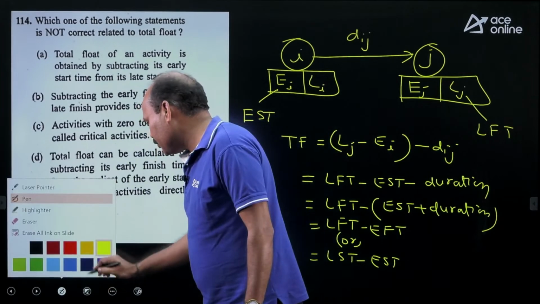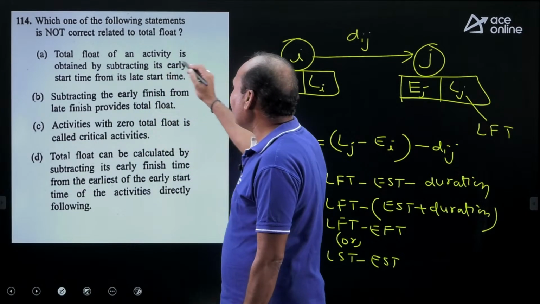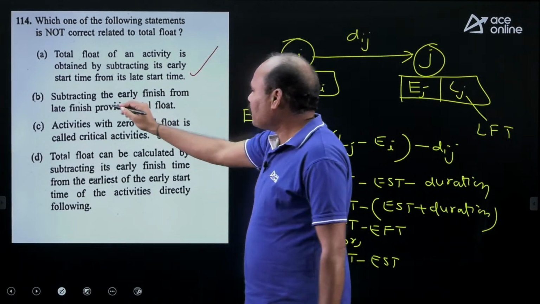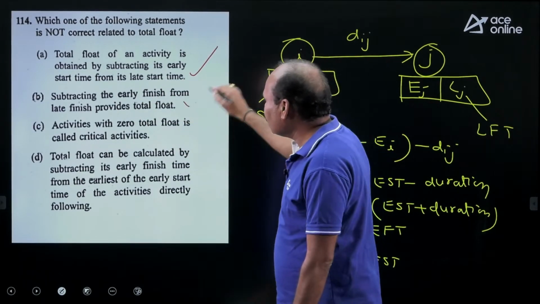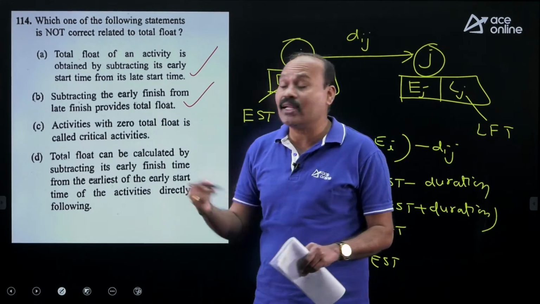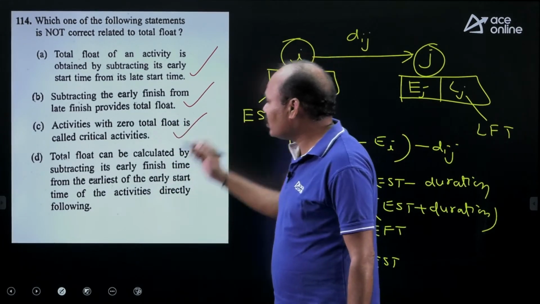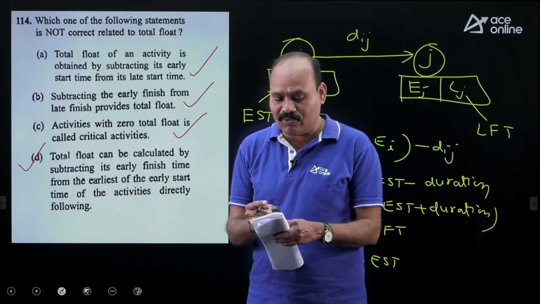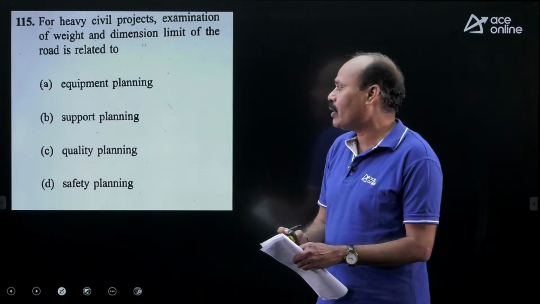Okay, from the options, total float of an activity is obtained by subtracting its earliest start time from latest start time, correct. Subtracting the earliest finish time from latest finish time, correct. Activities with a zero total float. Actually, total float equal to zero means critical activity. It is absolutely correct. So answer is option D. Option D is a wrong one because 3 are correct. The wrong one is option D.